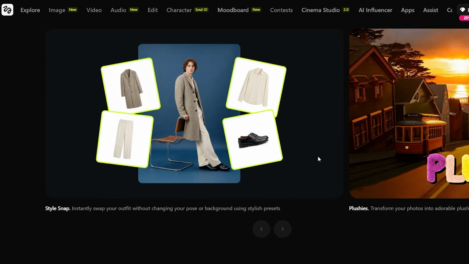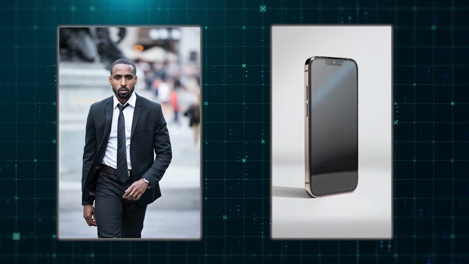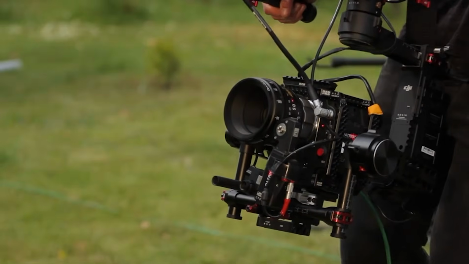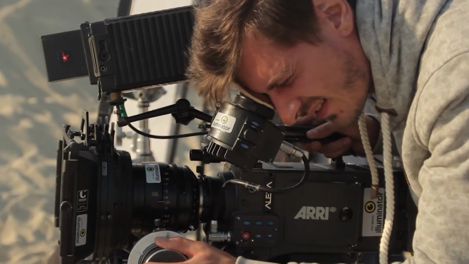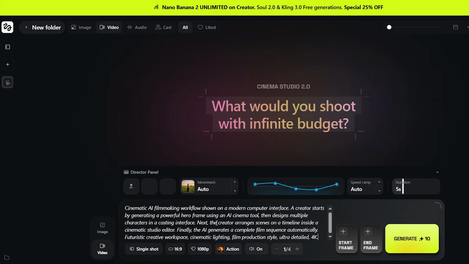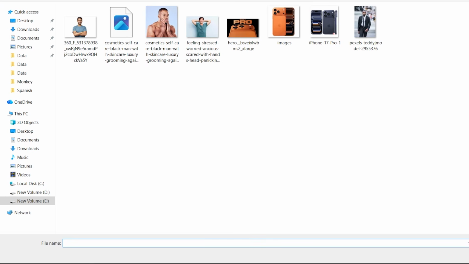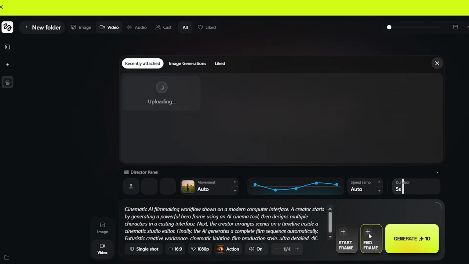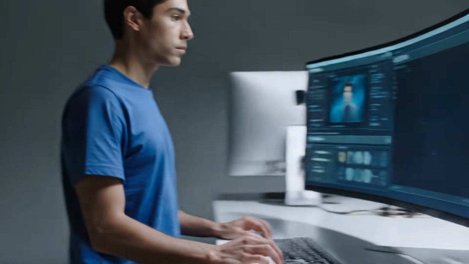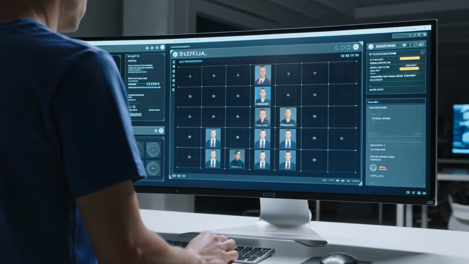The gap between AI-generated clips and true cinematic storytelling just collapsed. Higgsfield Cinema Studio 2.0 isn't just generating video. It's giving you directorial control, cinematographic precision, and character consistency that used to require months of filming and thousands in production costs. Go to Higgsfield.ai. Start with a hero frame using Soul Cinema. Build your cast with Soulcast. Structure your scenes in Cinema Studio 2.0 and generate your film. The technology is ready. Your stories deserve to be told cinematically.